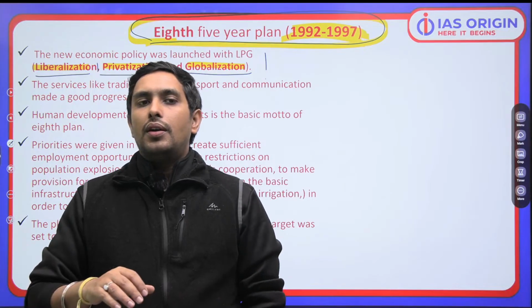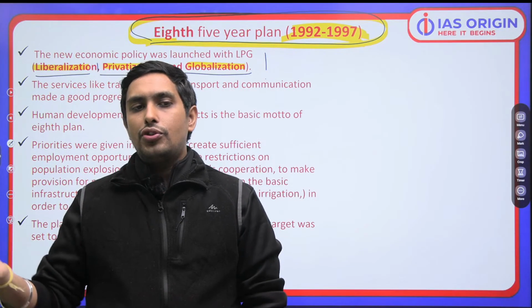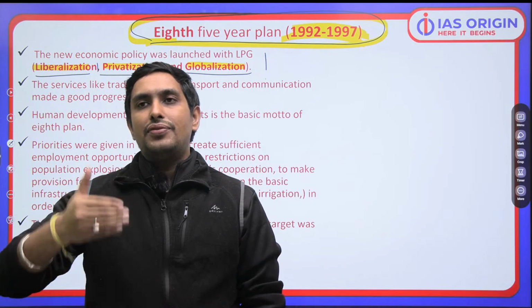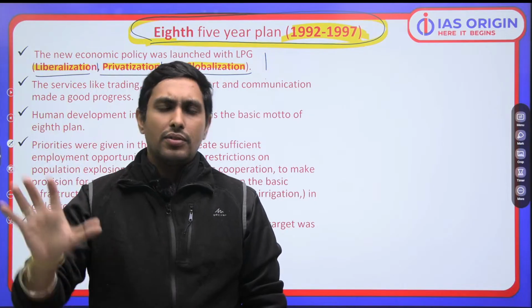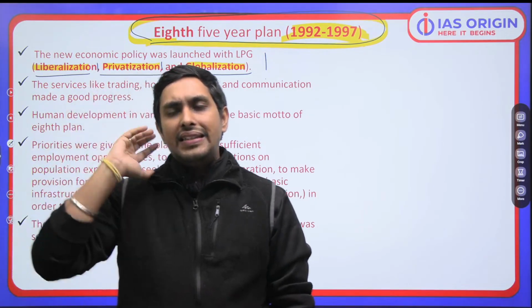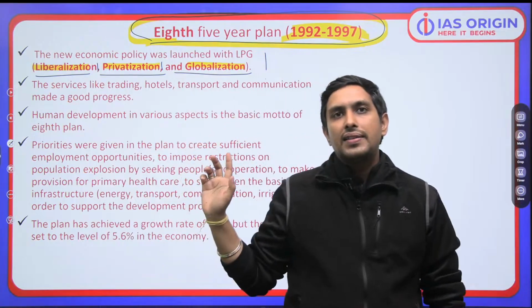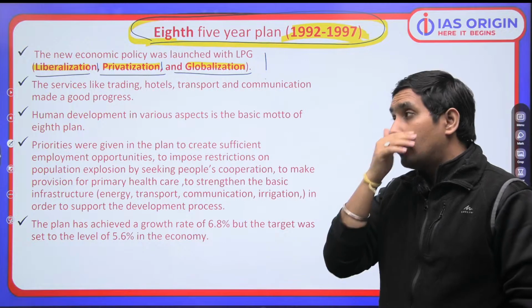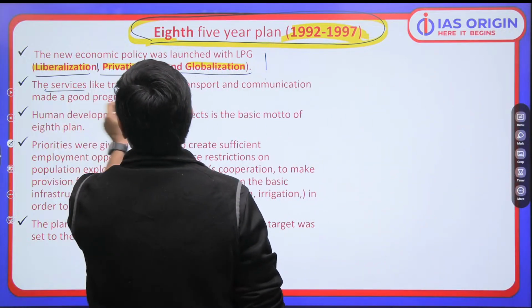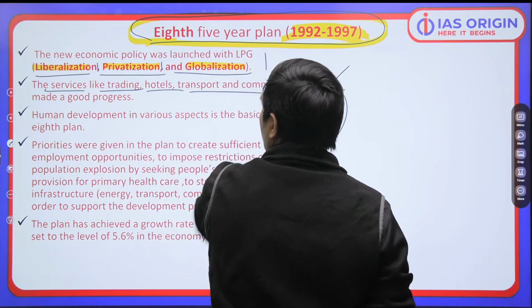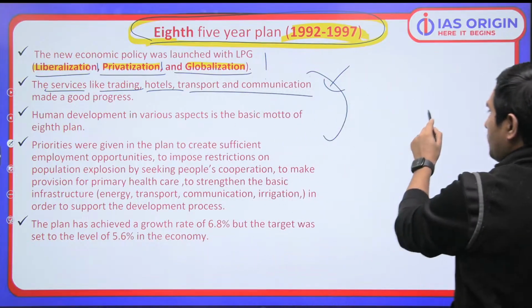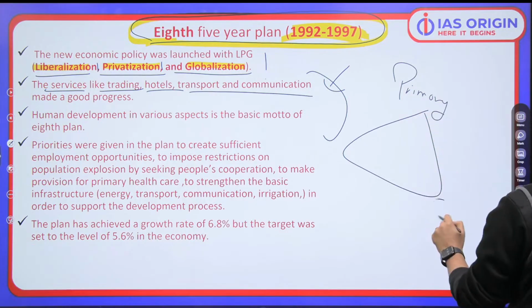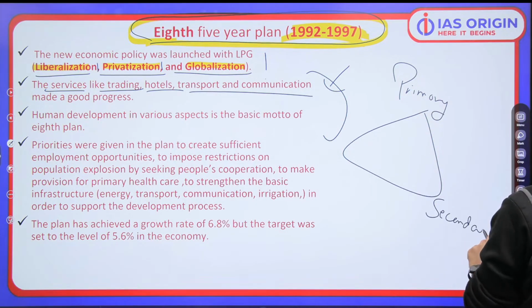So my idea is that now you shouldn't be having a lot of problem in understanding this very aspect of 5-year plans. You have got a basic understanding, a decent understanding in your head of what these are. And during 8th 5-year plan, in the implementation stage, we are giving push to the service sector: trading, hotel, transport. Service sector is getting a push. We have 3 sectors in the economy: primary, secondary, and tertiary.